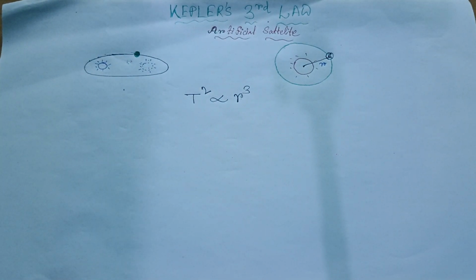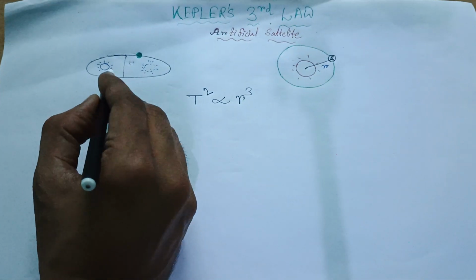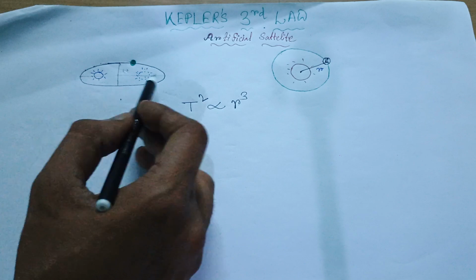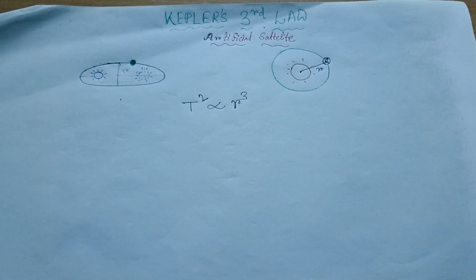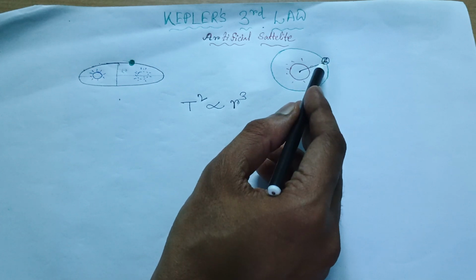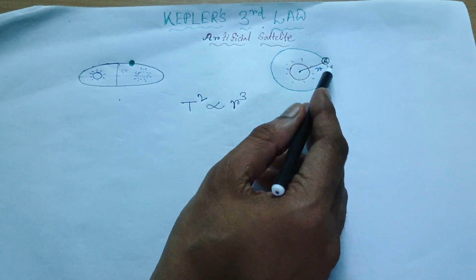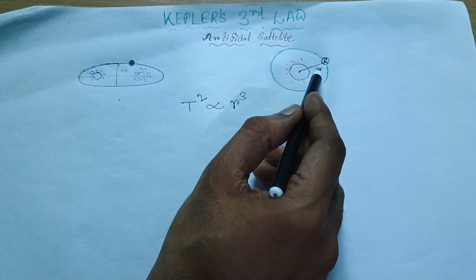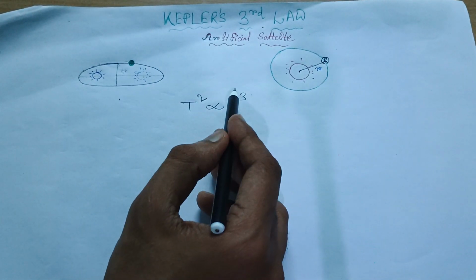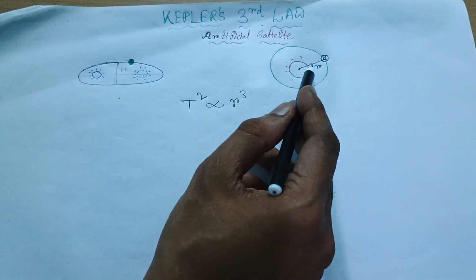In an ellipse, there are two axes, one called the major axis, the longer one, and one called the minor axis. But in a circle, there is only one straight line, constant around the circular path, that is called the radius. So when we are talking about Kepler's third law, we are taking the circular path.